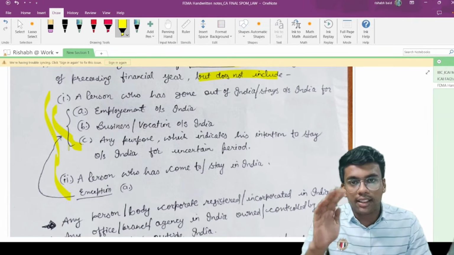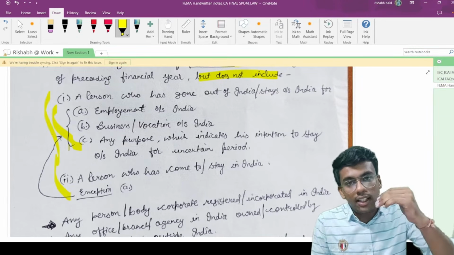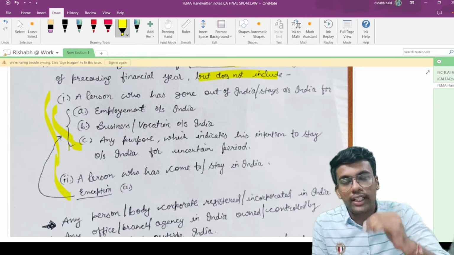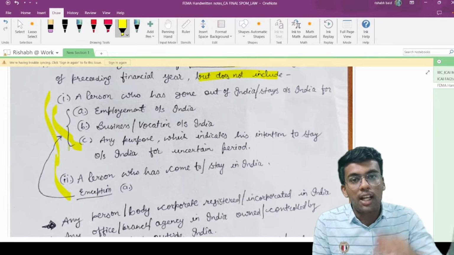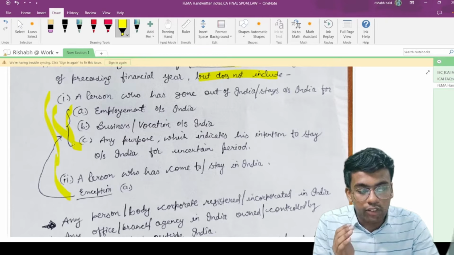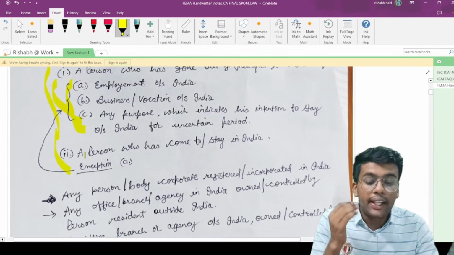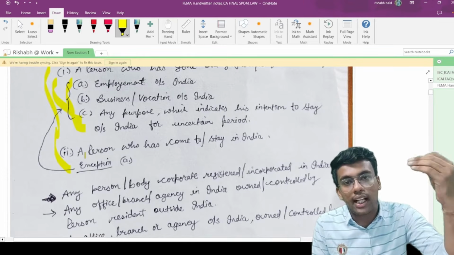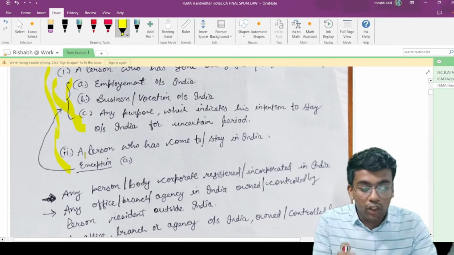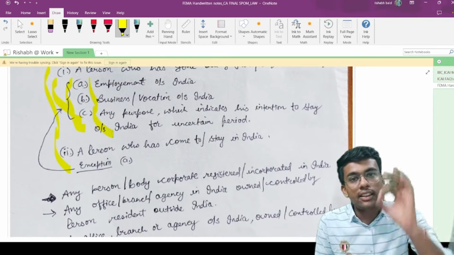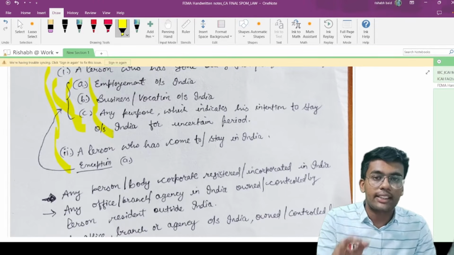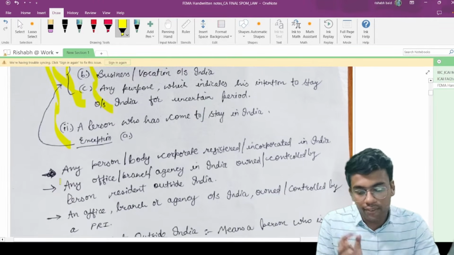So in the first case, there is an individual who is an Indian citizen who stays in India for a period of more than 182 days but goes out of India for any of these three reasons, then he will not be considered as person resident in India. In the second case, a person who is resident outside India comes to India for any of these three reasons, then such person would be considered as person resident in India. So please be very careful with this.